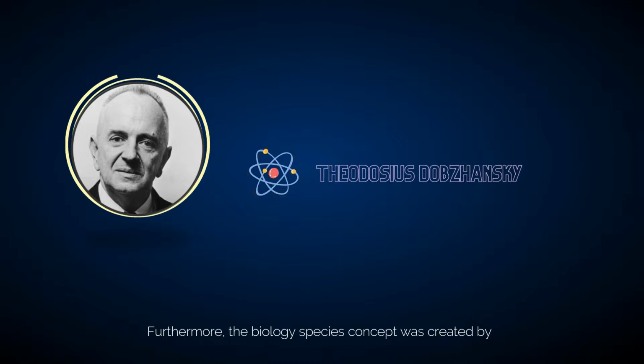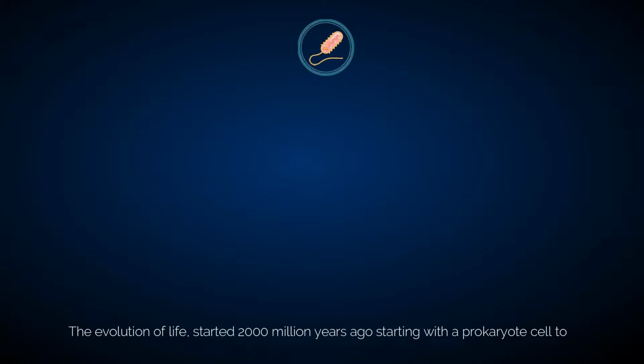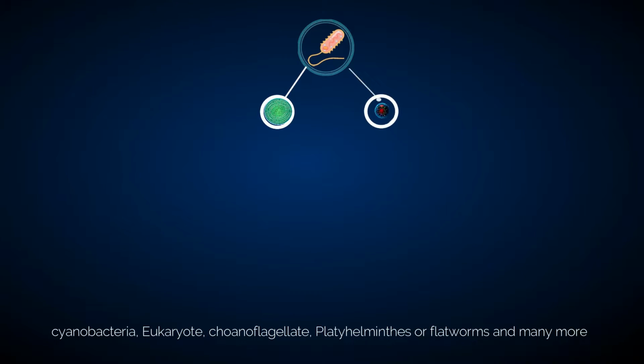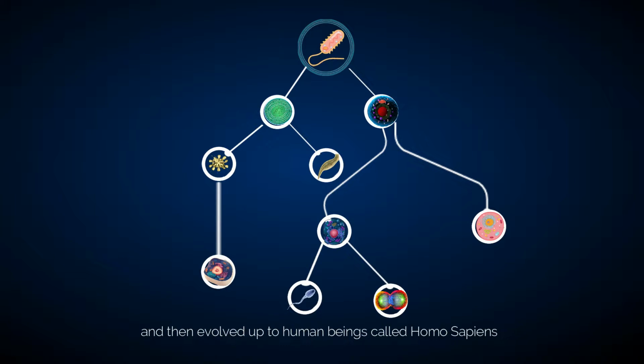Furthermore, the biology species concept was created by Ukrainian-American geneticist and evolutionary biologist Theodosius Dobzhansky. The evolution of life started 2,000 million years ago, starting with a prokaryote cell to cyanobacteria, eukaryote, choanoflagellate, platyhelminths or flatworms and many more, and then evolved up to human beings called Homo sapiens.